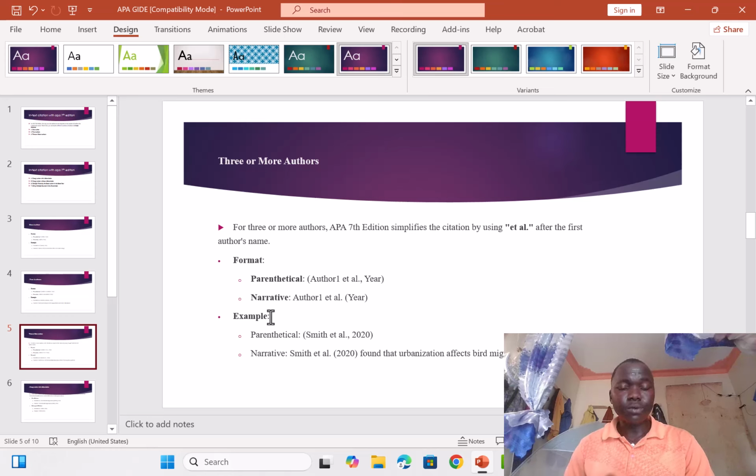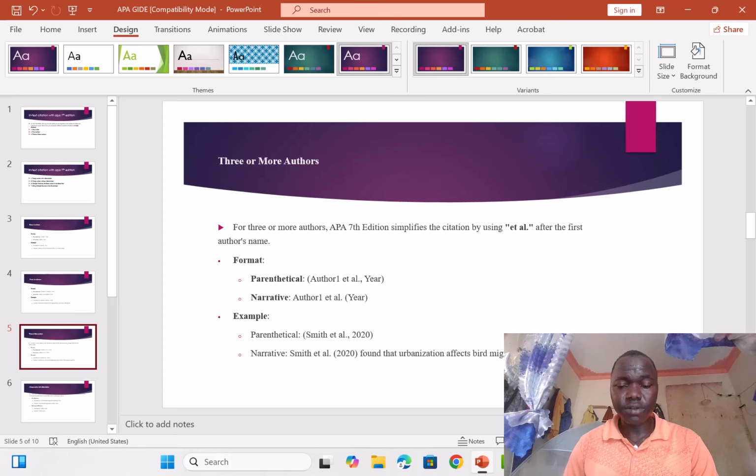So under example, under parenthetical, you open the bracket, Smith et al., comma, 2020, you close the bracket. Under narrative, we have Smith et al., open bracket, 2020, close, found that urbanization affects